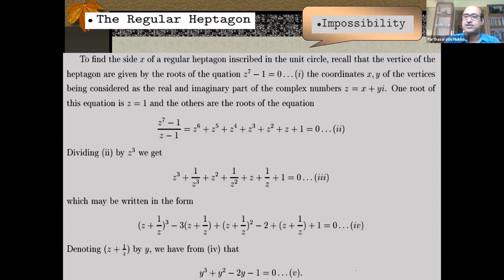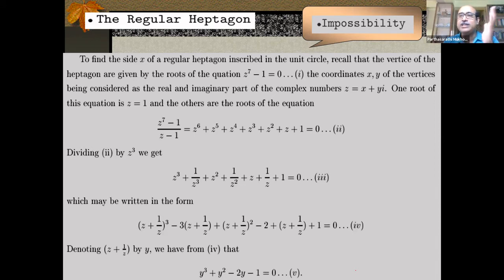A cube plus b cube, I just write it as a plus b whole cube minus thrice a plus b, and so on. A square plus b square, I write as a plus b whole square minus twice a into b, and then simplify this, take this z plus 1 by z as a new variable y, and I end up with a cubic equation with rational coefficients once again, y cube plus y square minus 2y plus 1 equal to 0. That does not admit a rational solution.